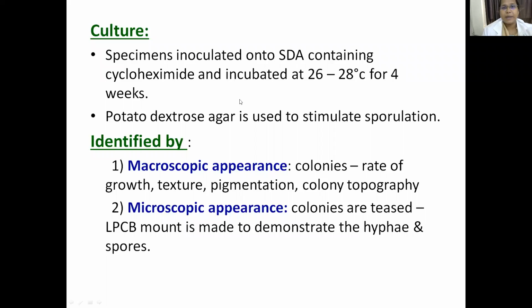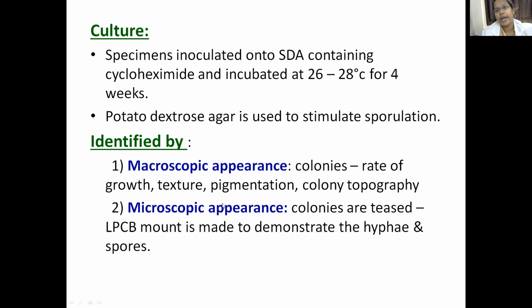There's another specialized medium known as dermatophyte test medium that gives specific color reactions. A typical color will be produced and a chart is given by the manufacturer. Based on the color, we can identify which group of species of Trichophyton, Epidermophyton or Microsporum is infecting that tissue.